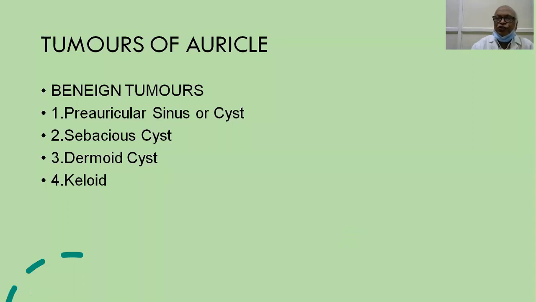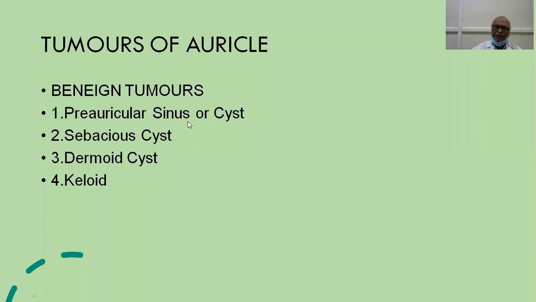Now, what are the different tumors that we encounter in the auricle? They may be benign or malignant. The common benign tumor, we may find a preauricular cyst or a sinus. It is because of the improper fusion of the hillocks of the first and second branchial arch, which results in the formation of preauricular sinus.